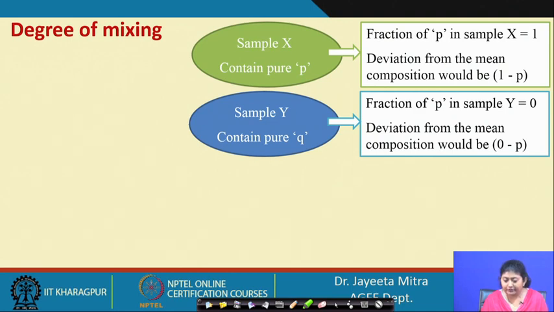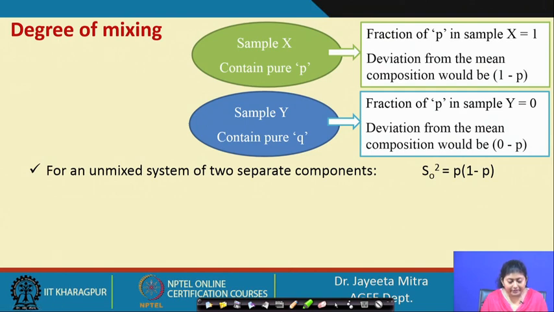Now, deviation from the mean composition would be 1 minus p. And sample y contains pure q, so the fraction of p in the sample y will be equal to 0. So, deviation from the mean composition would be 0 minus p.